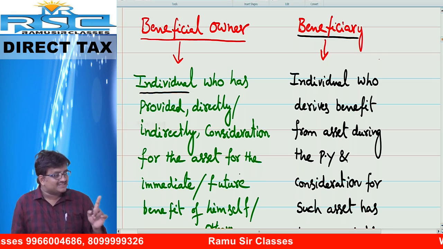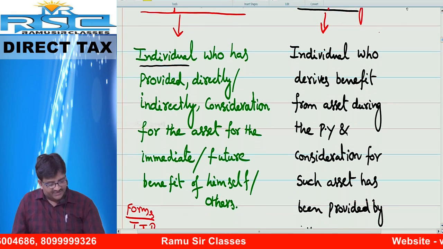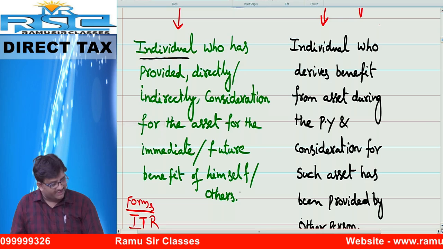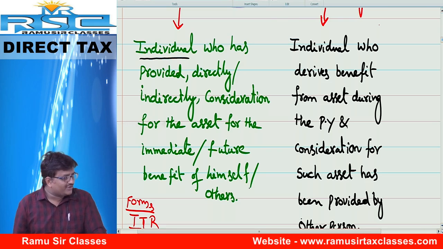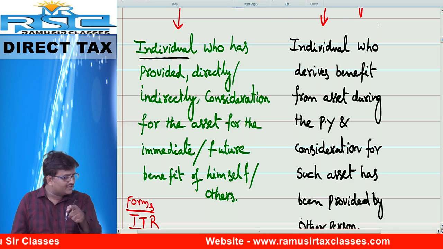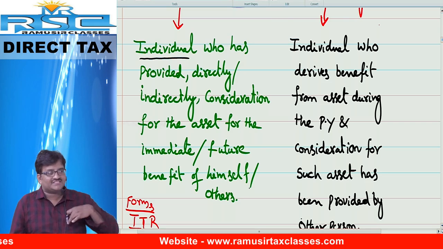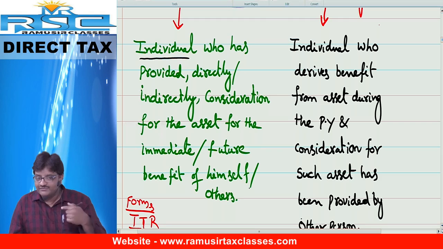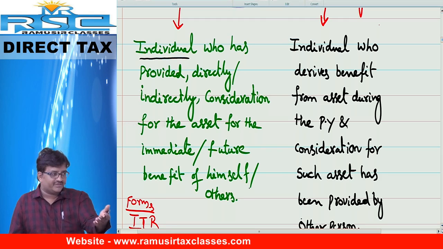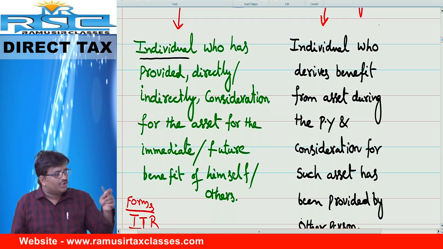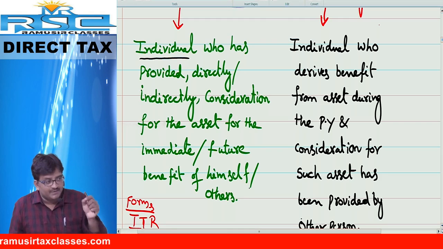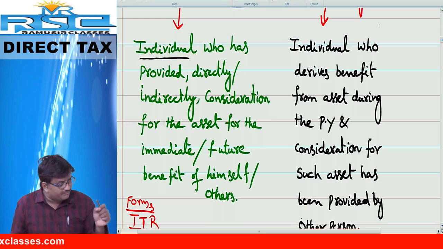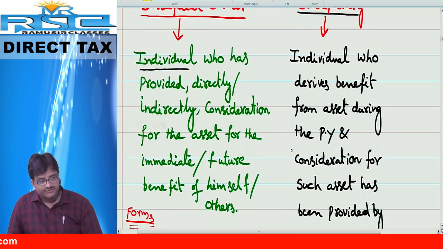I repeat, consideration for the asset for the immediate or future benefit of himself or another. Suppose, the best example, your father. Your father wants to purchase a property for you. Your father only invested the money, but that is not for your father's benefit, maybe for your benefit, or for your father's benefit also. The person who invested the money is called the beneficial owner. I repeat, beneficial owner.